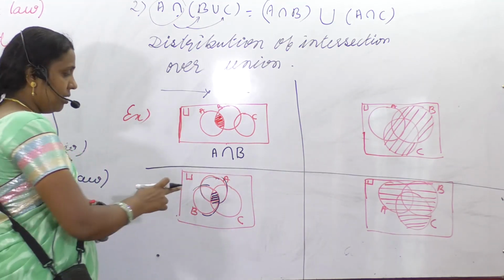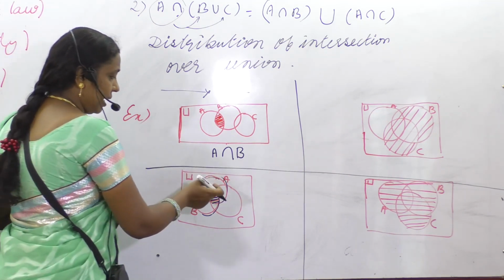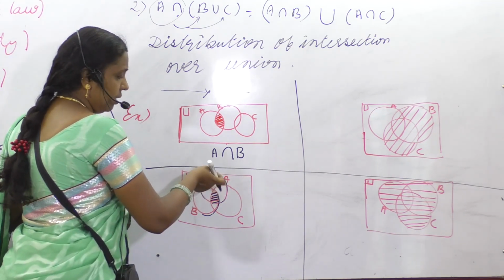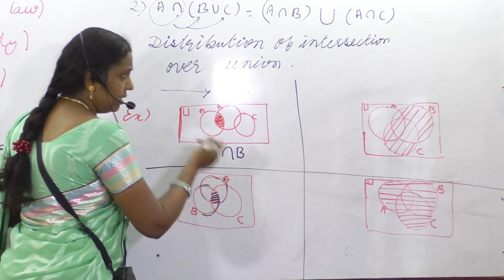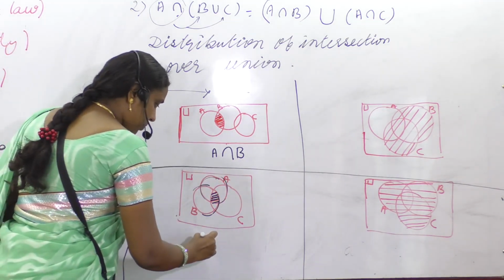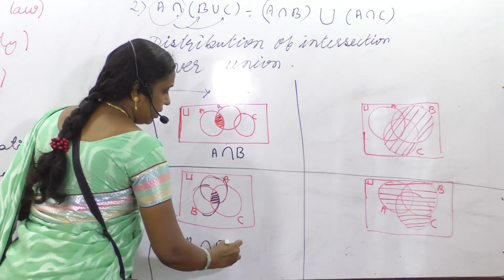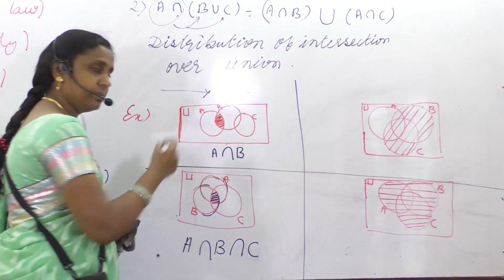No, I am wrong. It should be common to A, B and C. So common means you have to put intersection A, B and C.